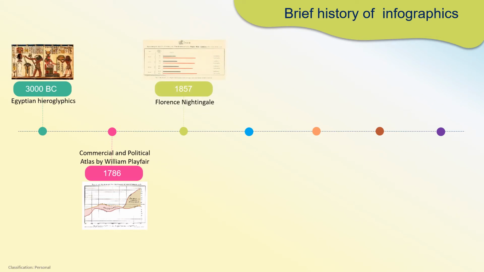In 1857, Florence Nightingale came up with a Coxcomb chart, which helped her to persuade Queen Victoria to improve the condition of the military hospitals during war at that time.